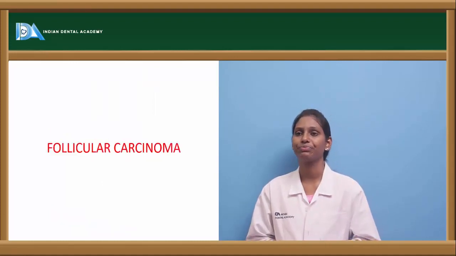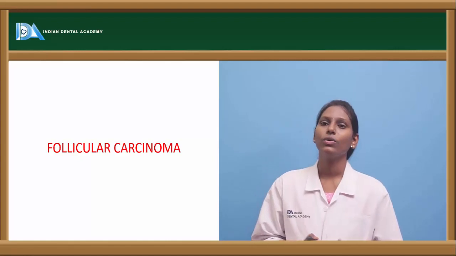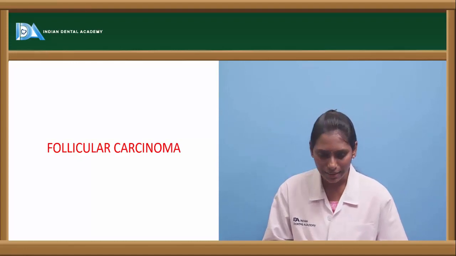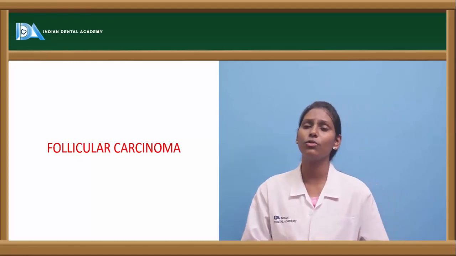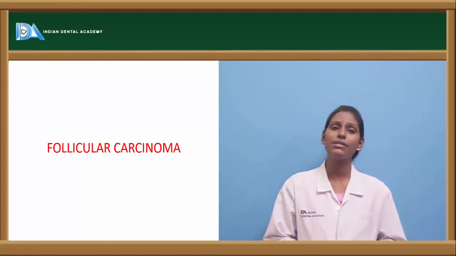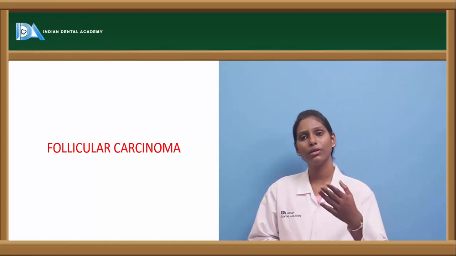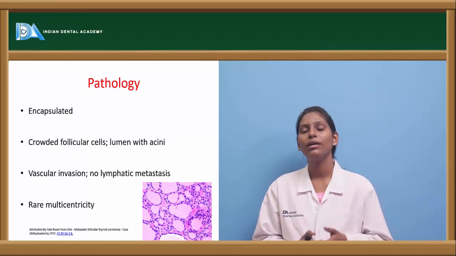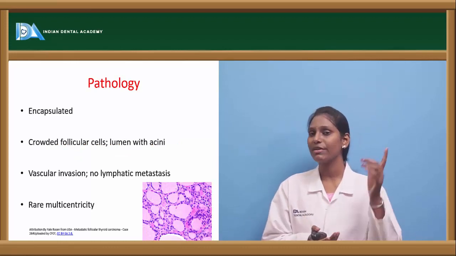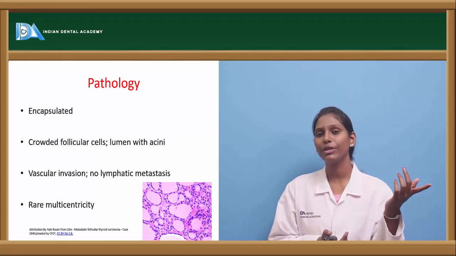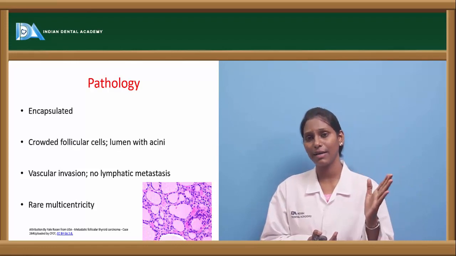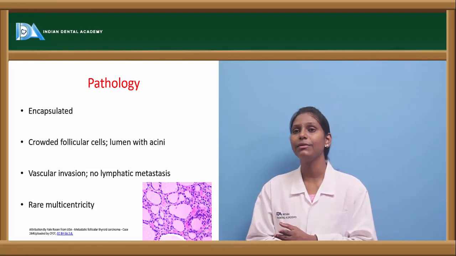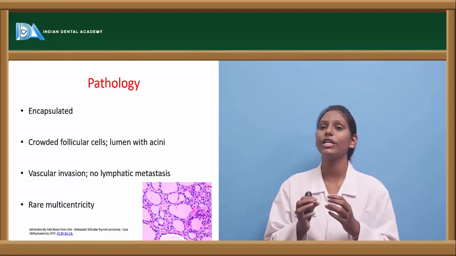glands present there. Now coming back to another carcinoma, another variant is follicular carcinoma. Usually about 50 to 20% of all thyroid carcinomas are follicular carcinomas. Usually in follicular carcinoma, it is encapsulated. As I told you, the earlier papillary carcinoma, if you remember, is unencapsulated. But follicular carcinoma is usually encapsulated, and we have crowded follicular cells.